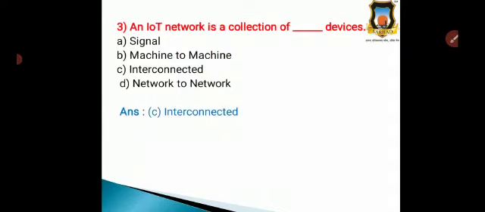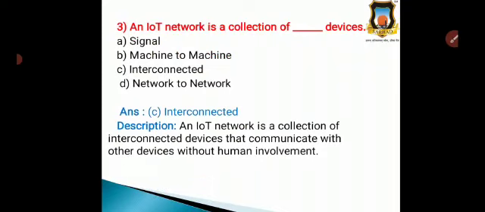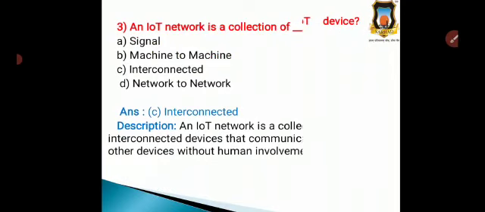Yes, the correct answer is option C, interconnected. Because an IoT network is a collection of interconnected devices that communicate with other devices without human involvement. That is why the correct option is option C, interconnected.